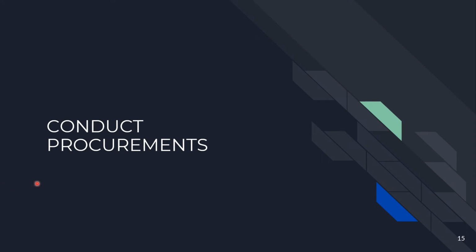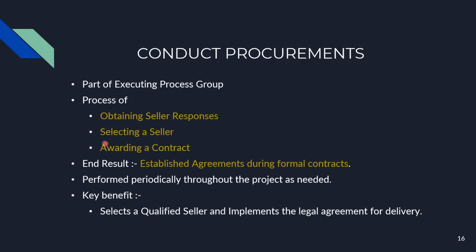Now let's understand the second process, which is conduct procurements. Conduct procurements is a part of the executing process group. In conduct procurements, we perform three key activities: obtaining seller responses, selecting a seller, and awarding the contract to the seller. The result is that we establish agreements as formal contracts. This process is performed periodically throughout the project as and when needed. Key benefits are that we select a qualified seller and implement the legal agreements for the delivery.